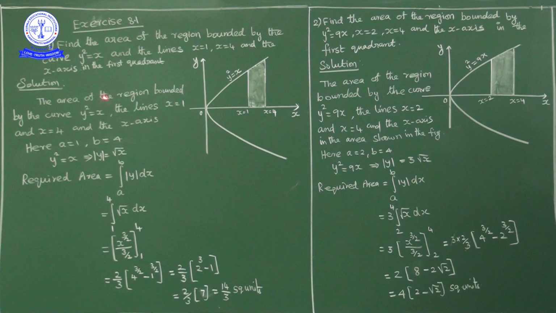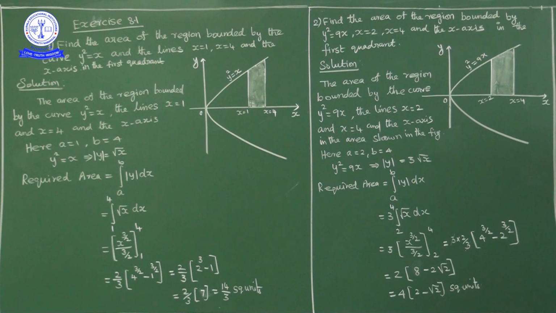Okay. Here we have an even power of y, so the graph is symmetrical about the x axis. Whatever graph you have above the x axis, the same graph is below the x axis also. Now this is the y square is equal to x graph. Between the lines, this is the x equal to 1 line, this is the x equal to 4 line. In the first quadrant you have to find this region's area.